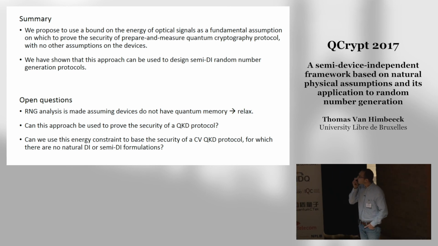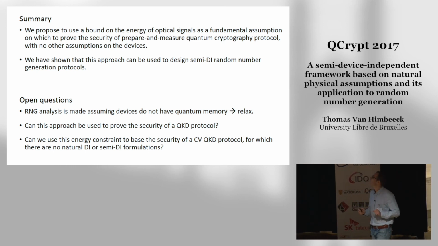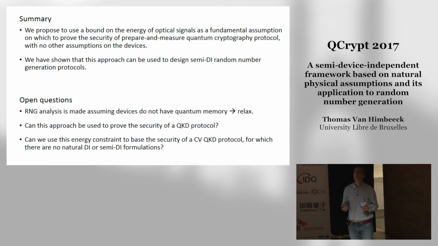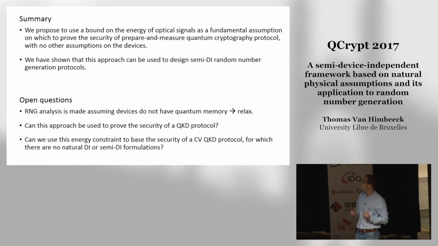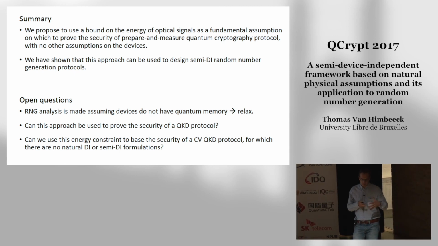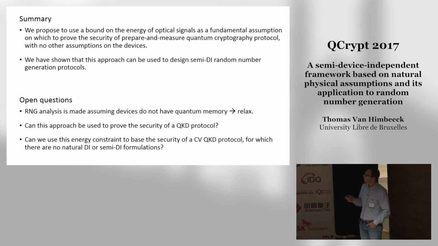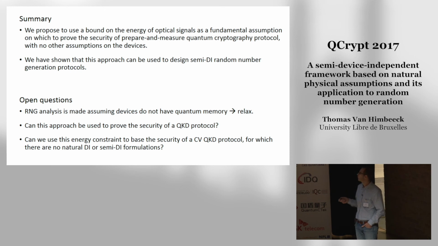So, open questions. The analysis of the random number generation protocol that we made assumed that the devices do not have some memory. And this memory could be used, for instance, to preload the devices with some entanglement. Assuming that the devices do not have some quantum memory is something I think which is quite natural if you have some at least partial trust in the device. But anyway, I think we don't need this assumption. So it would be nice to understand how to relax it.